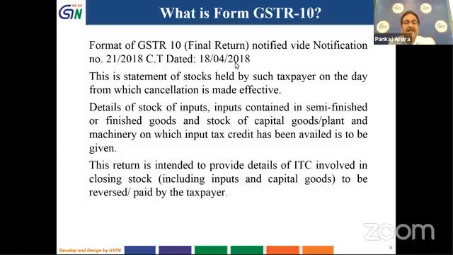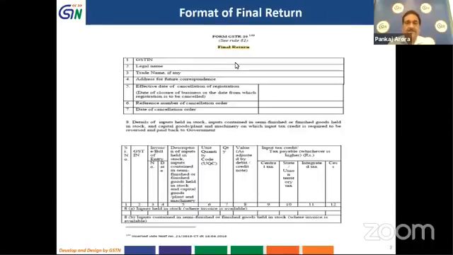And this return is intended to provide details of ITC involved on closing stock, which is to be reversed by the taxpayer while filing the final return. So here is the format of final return.